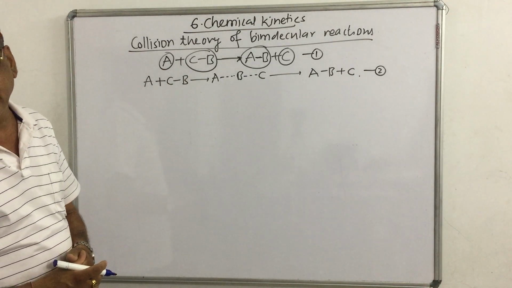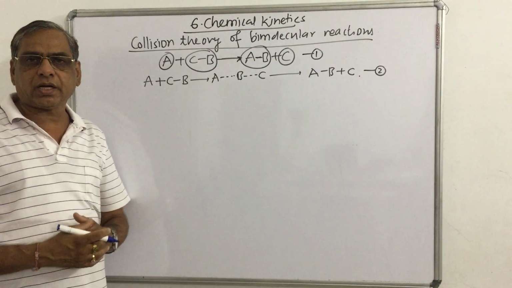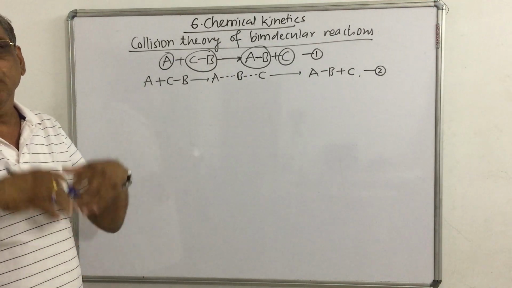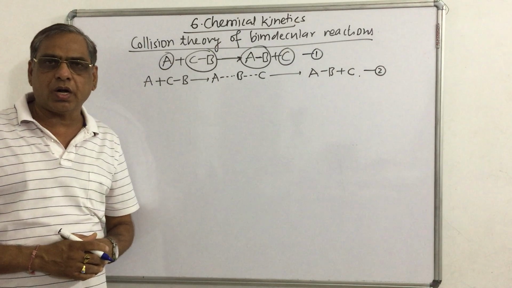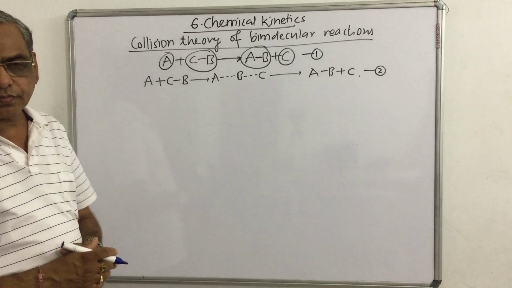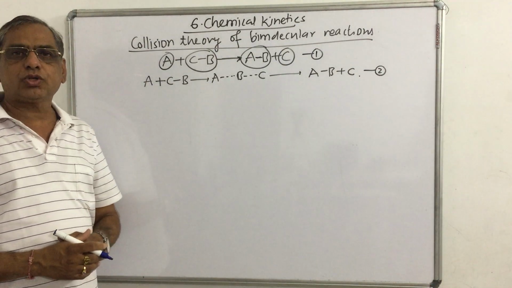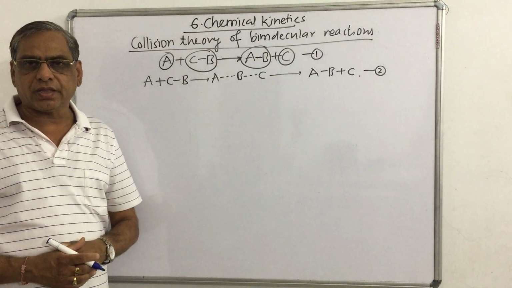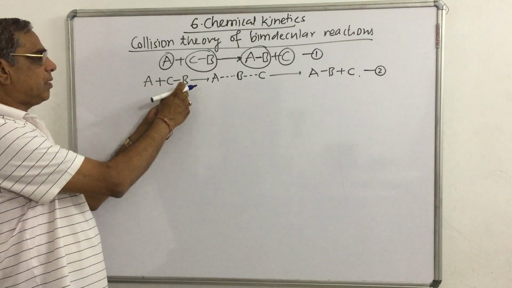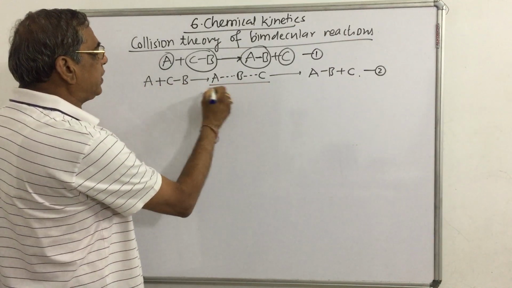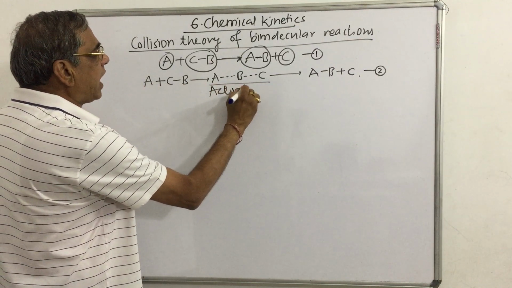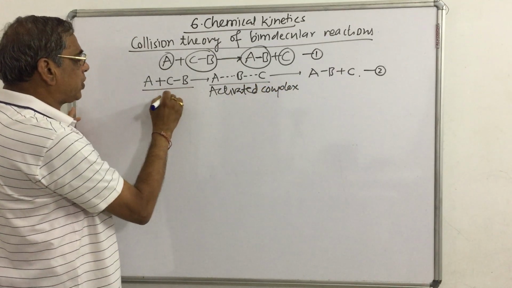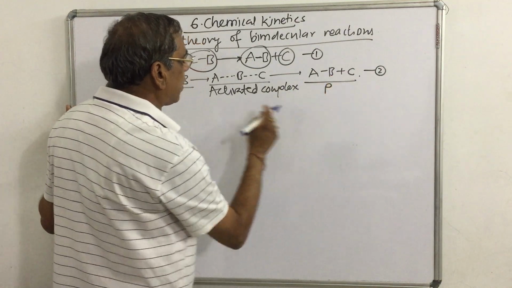प्रॉपर ओरिएंटेशन का मतलब इन दिस, when the reacting molecules collide, the old bonds get broken and new bonds are formed. That is called a proper orientation. उसके बाद में चौथा पॉइंट देखा था अपन ने, potential energy barrier. That is, when the reactants are combined together, formation of intermediate, that is called activated complex. तो ये हो गया activated complex. ये समझो reactant हो गए और ये समझो product हो गया.